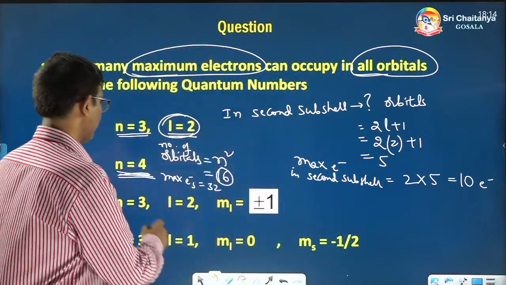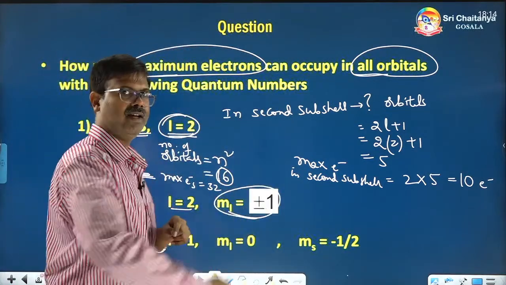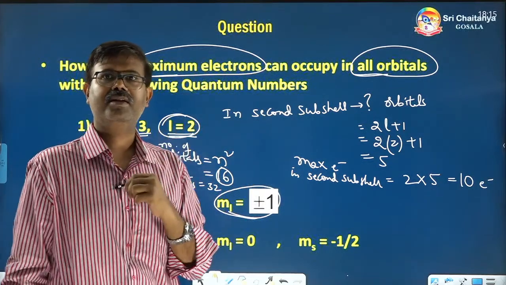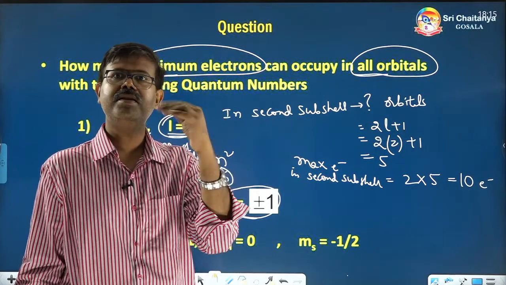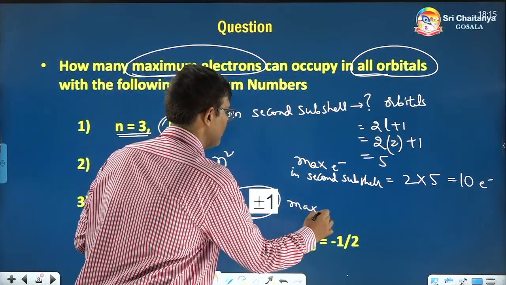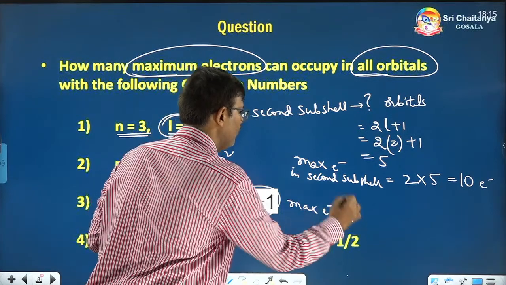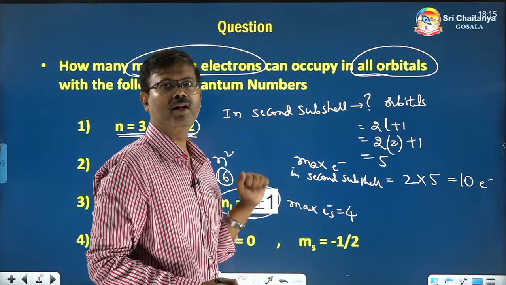So they have given the city, street, and they have mentioned only 2 houses. Only 2 houses. And each house has maximum how many? 2 electrons. So 2 houses means 4 electrons. So maximum electrons here will be 4, because only 2 houses we have to take.